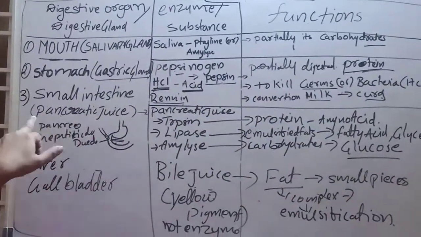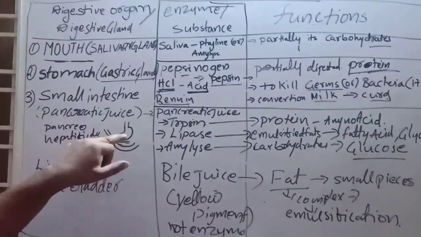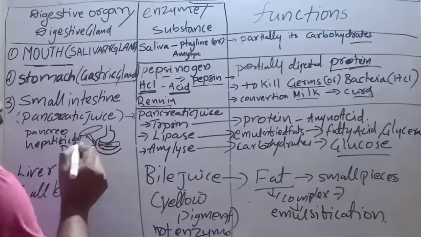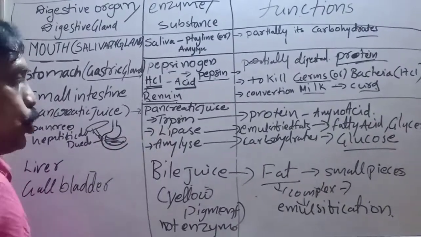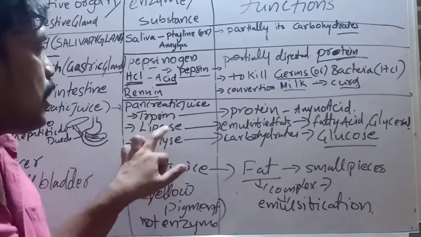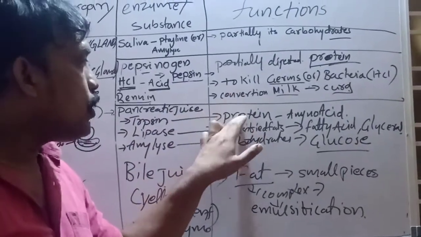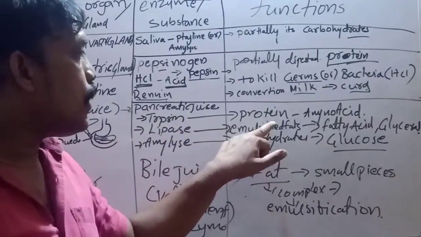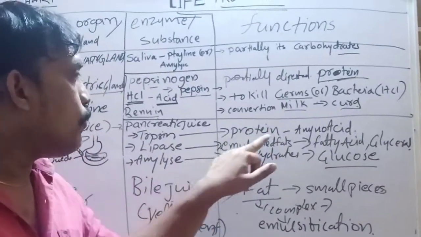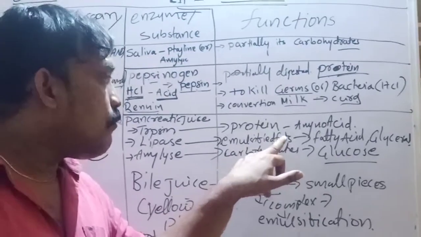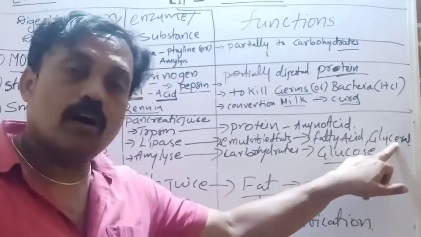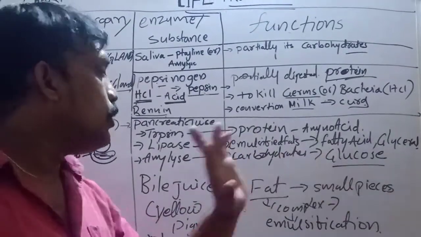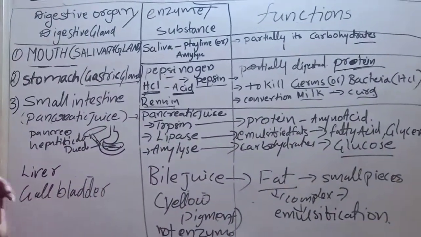And next one, the small intestine. In the small intestine, on one side the pancreas is there, on the other side the liver. The pancreas releases pancreatic juice. In pancreatic juice, trypsin, lipase, amylase are there. Trypsin is useful for digestion of proteins into amino acids. And lipase is useful for what? Whatever emulsified fats, it converts into fatty acid or glycerol. Amylase is useful for digestion of carbohydrates into glucose.